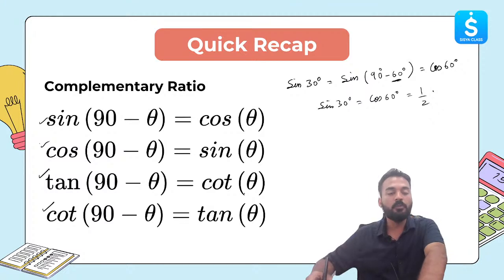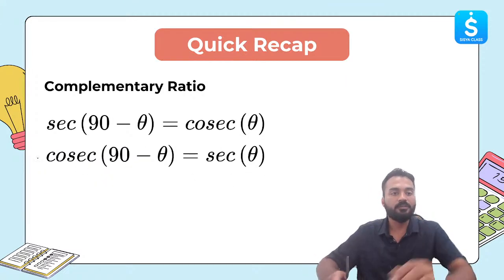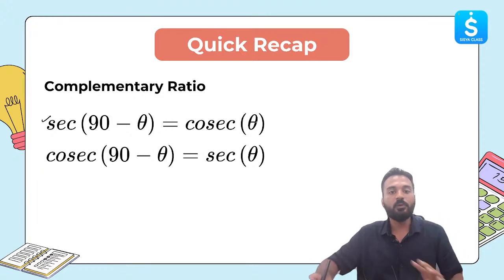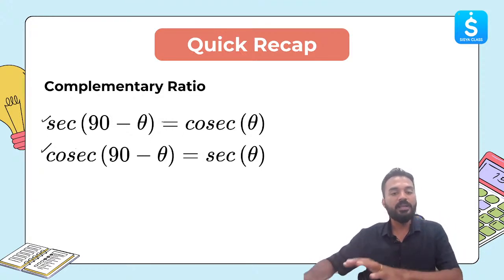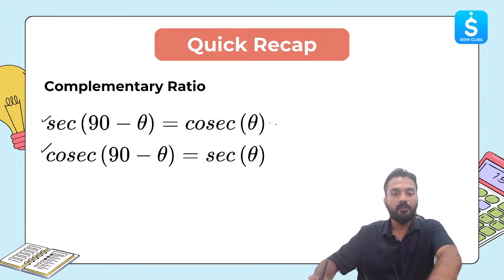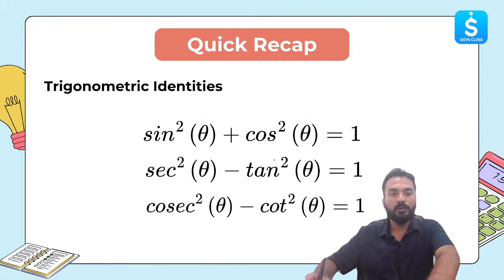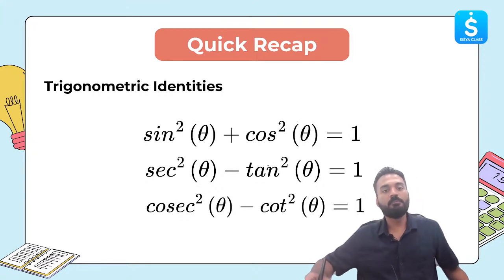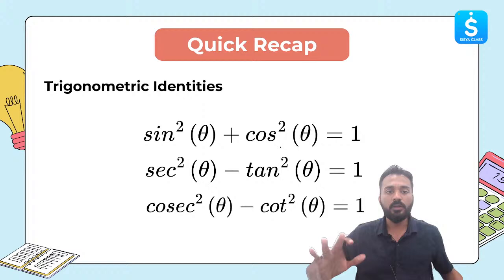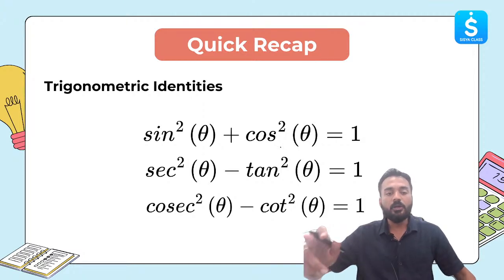And there are two more pairs of complementary trigonometric ratios, which is this. Secant of 90 minus theta will be cosecant of theta. Cosecant of 90 minus theta will become secant of theta. Okay. So these things you have to remember. Let's move ahead. The next important thing for you all to remember is trigonometric identities.